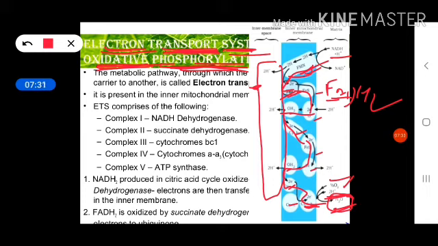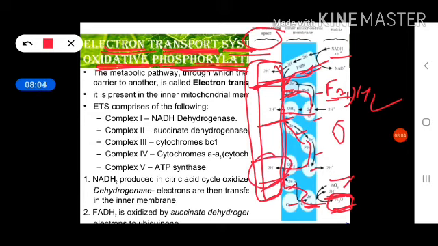So due to this gradient, when protons are released from this side to this side, because you know the diffusion process, and I will discuss it later, then how will it produce the ATP molecule? This is involved in ATP molecule production. When these hydrogen ions, with some force, transfer from this part to this part, then ATP will be formed, and this process is known as oxidative phosphorylation. This is very short, I explained it in a very short way, but now I will tell you all the things in much more detail.